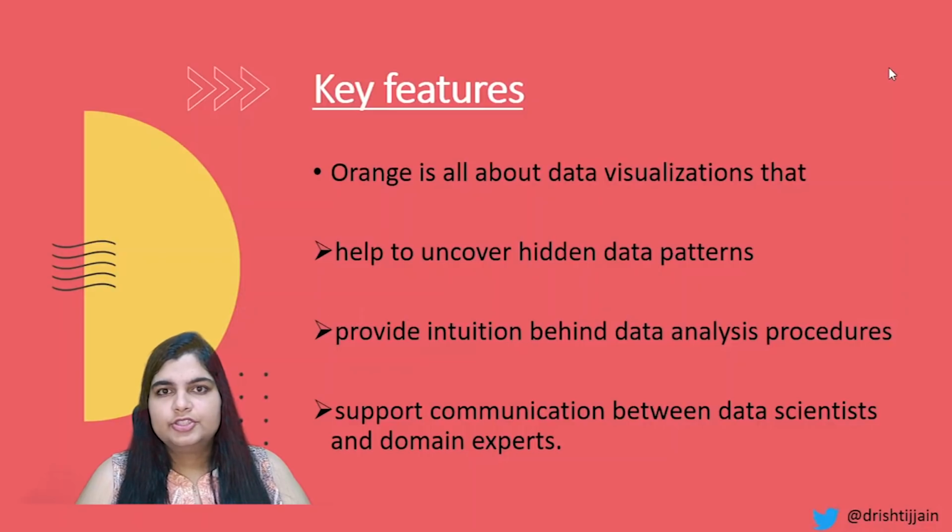Just like the advantages of data visualization, it helps you identify hidden data patterns. It also provides intuition behind data analysis and procedure. And since Orange uses data visualization, it acts like a bridge between data scientists and domain experts.